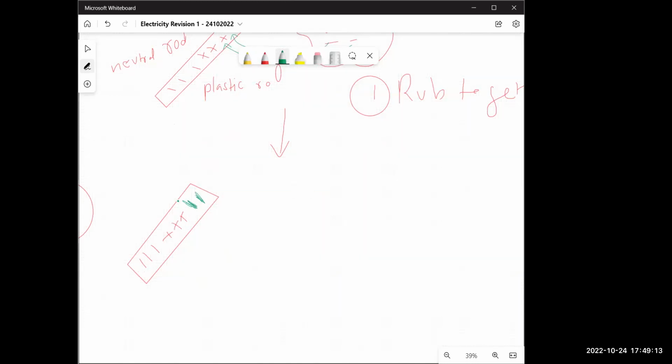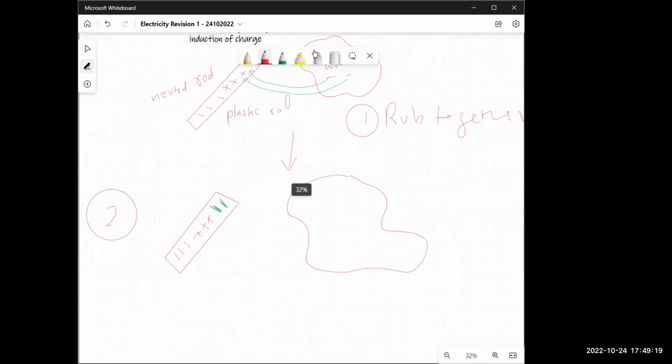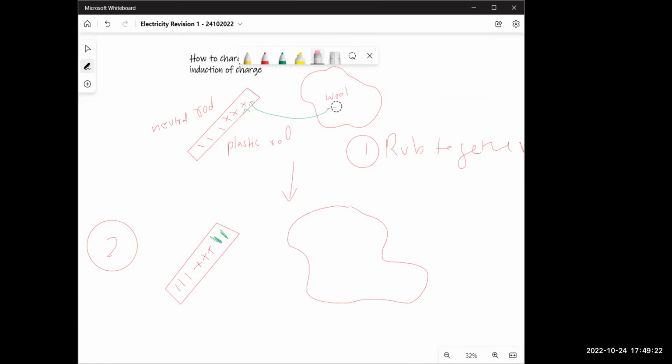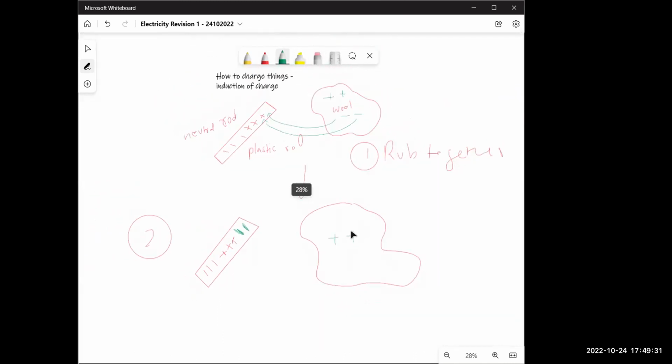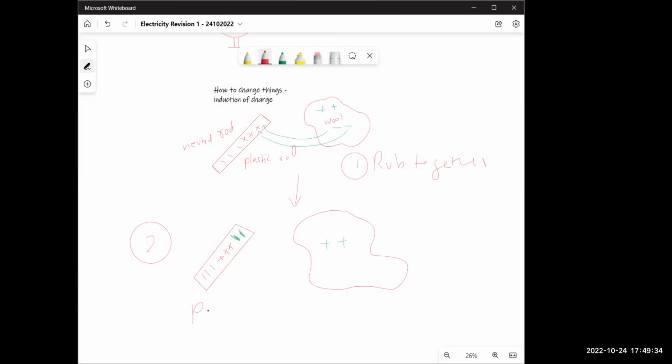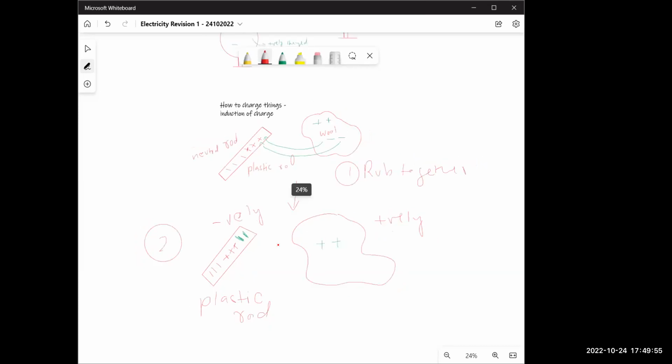Now, can you tell me what is the charge of the rod? And what is the charge of the wool? Just a second. We have plus, plus, minus, minus. So now we're left with only plus, plus here. So what is the charge of the wool and the charge of the plastic rod? The charge of the wool is positive and the charge of the rod is negative. Fine. So now magically, well, it's not magic, it's science. By science, I just brought electrons here. Now this is negatively charged and this is now positively charged. Perfect. That's one way to cause induction.